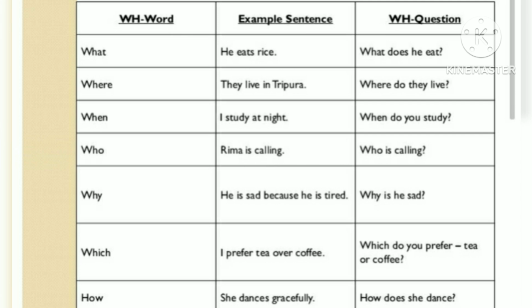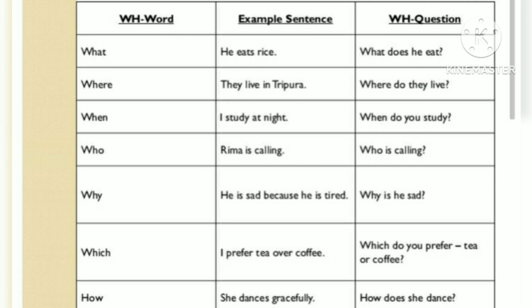Then we have when, which is used for time. The sentence we have is I study at night. The WH question is when do you study? Next we have who, which asks about the person. For example, we have the sentence Rima is calling. Here Rima is the subject, so we ask who is calling. Next WH word is why. We have the sentence he is sad because he is tired. So we ask why is he sad.